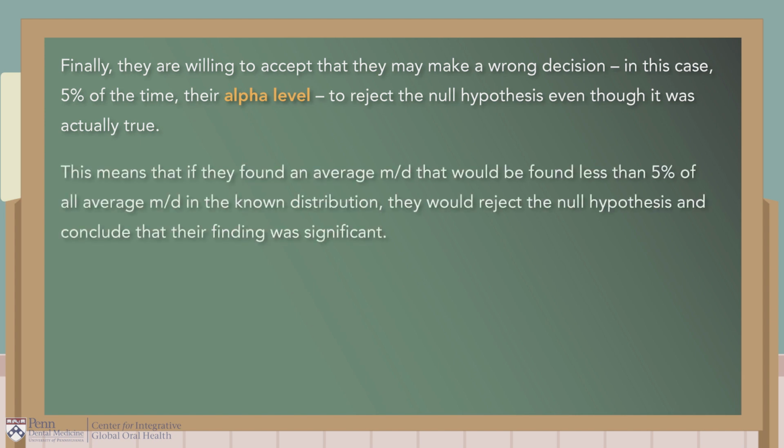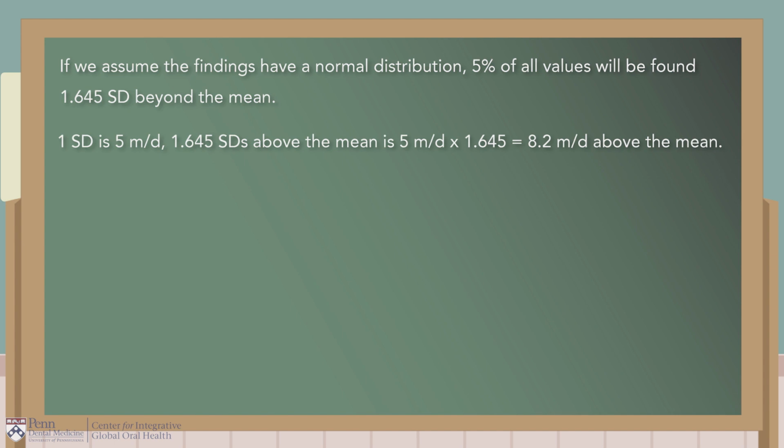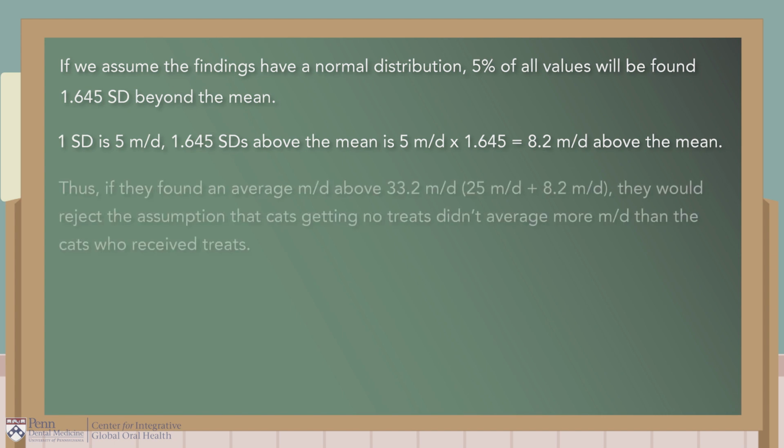This means that if they found an average meows per day that would be found less than 5% of all average meows per day in the known distribution, they would reject the null hypothesis and conclude that their finding was significant. As we assume the findings have a normal distribution, 5% of all values will be found 1.645 standard deviations beyond the mean. As one standard deviation is 5 meows per day, 1.645 standard deviations above the mean is 5 meows per day times 1.645 equals 8.2 meows per day above the mean.